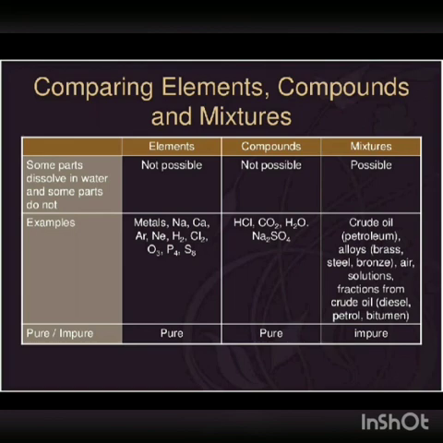Examples of elements: metals, Na, sodium, calcium, argon, neon, H2, Cl2, O3, P4S8. O stands for oxygen, P stands for phosphorus, S stands for sulfur. Then compounds: HCl, hydrochloric acid, CO2, carbon dioxide, H2O, water, Na2SO4, sodium sulfate.